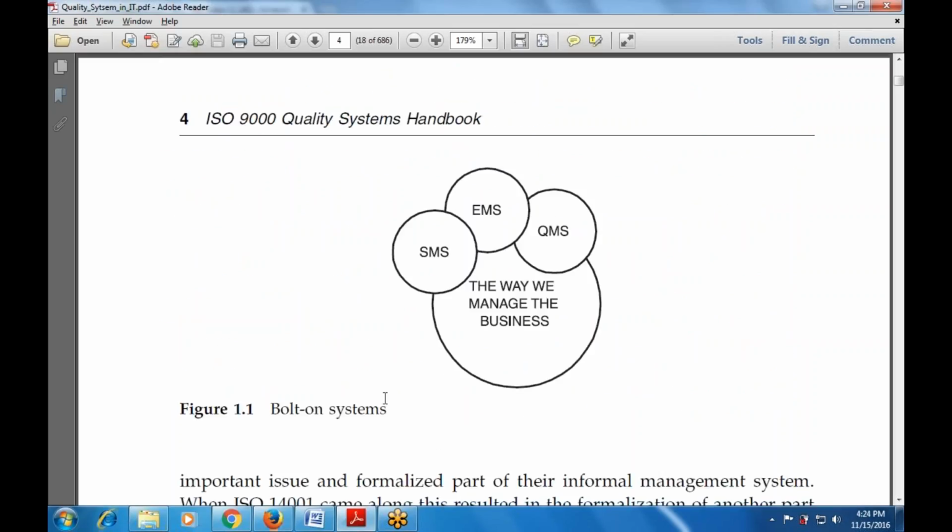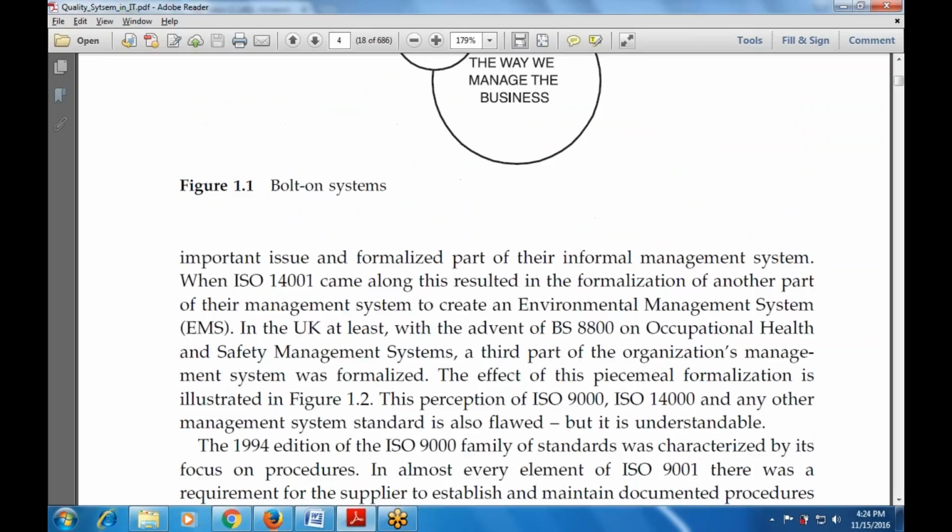Now, these are the bolt-on systems: EMS, SMS, and the QMS. The way you manage the business came along with ISO 14001. This resulted in the formalization of another part of the management system to create an environmental management system, the EMS, used alongside ISO 9000, ISO 14000, and any other management system standard that also follows.